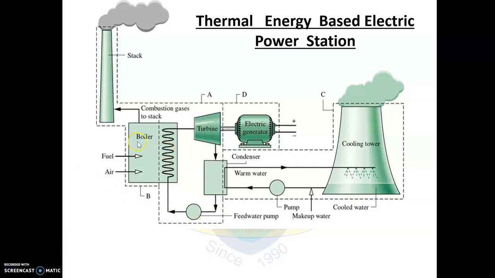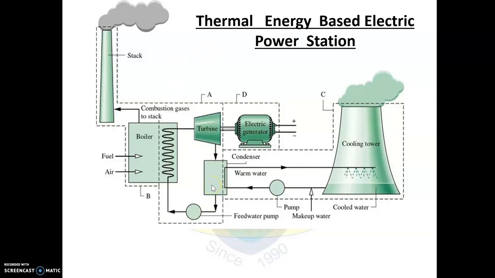After combustion of fuel in the boiler, the emitted gases are released to the atmosphere through a very high tower. Once the turbine is rotated using steam at high temperature and pressure, the steam temperature and pressure decrease. This steam is converted back to water by taking out the heat from it, that is, by cooling it. So how is this done?